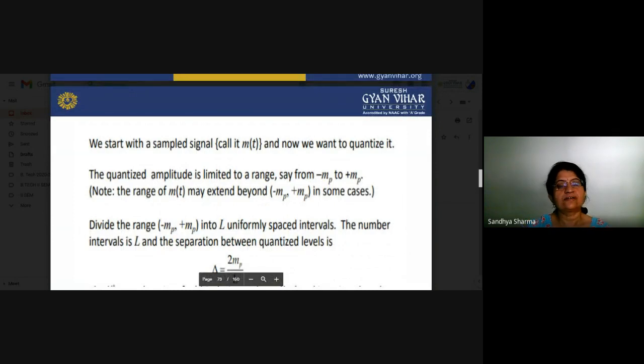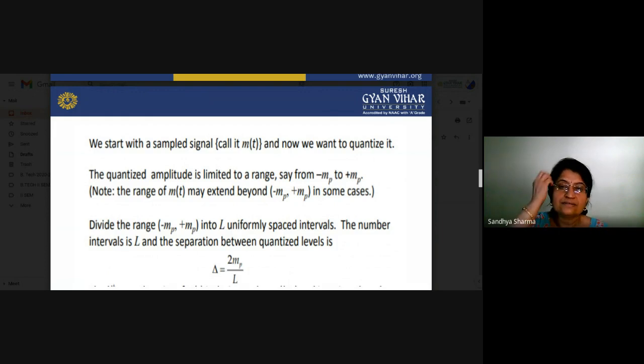So we start with a sampled signal m(t) that we want to quantize. Suppose the maximum and minimum amplitude limits of your signal are equal to minus mp to plus mp. Now you have to divide that range, minus mp to plus mp, into L uniformly spaced intervals, dividing your peak to peak value by the fixed number of quantization levels L. Then the number of intervals is L.